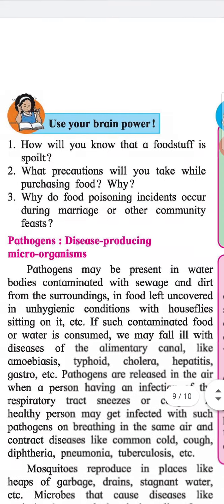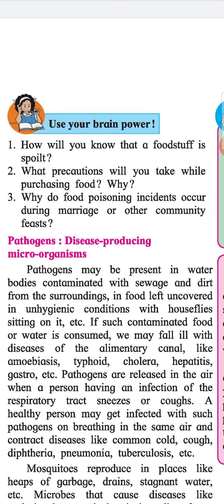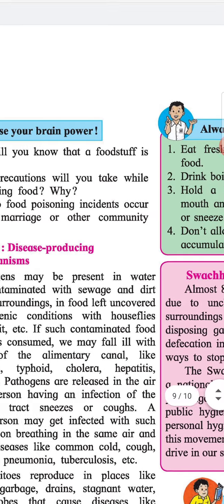Use your brain power. 1. How will you know that a foodstuff is spoiled? 2. What precautions will you take while purchasing food? Why? 3. Why do food poisoning incidents occur during marriage or other community feasts?